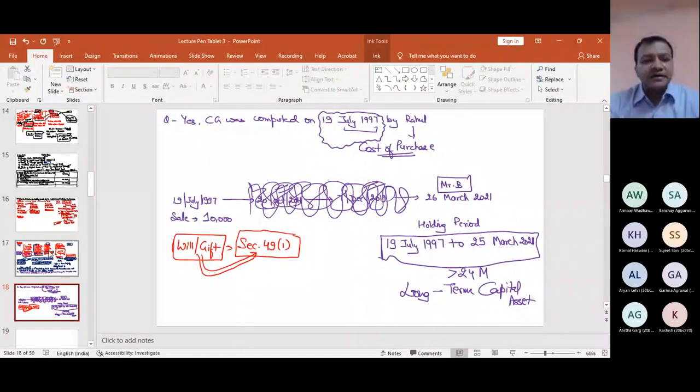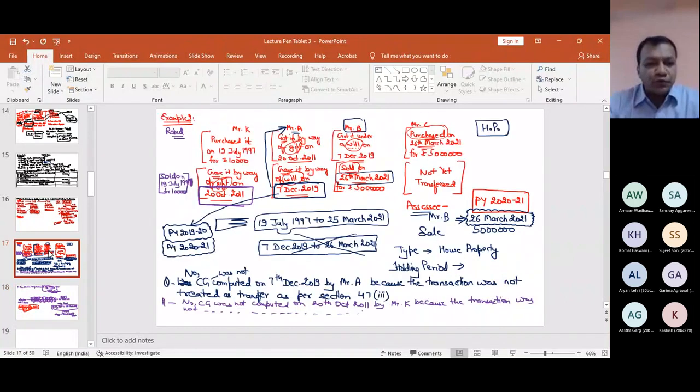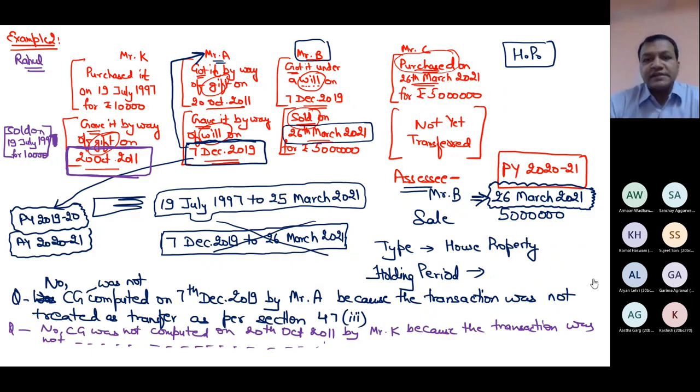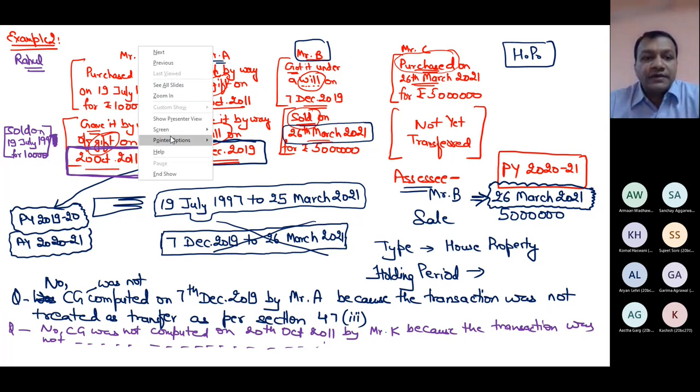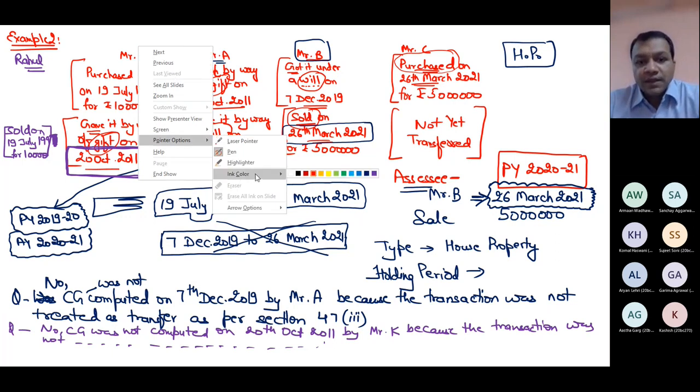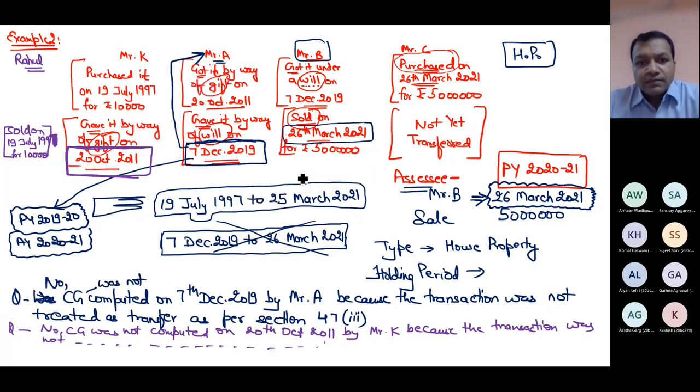So what you applied logically is the same thing which is written in the act, that when you compute the holding period in these cases, you determine the period for which or when the previous owner acquired it.